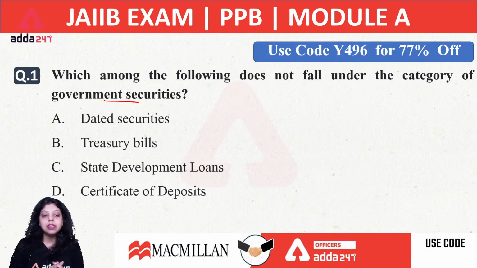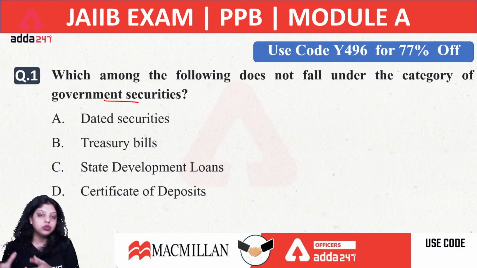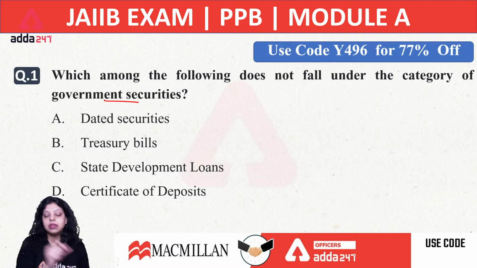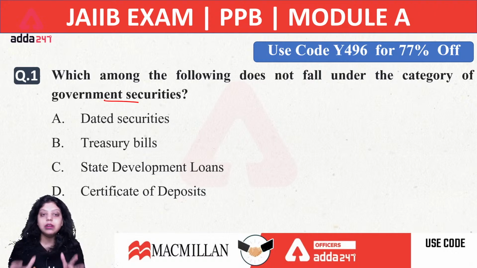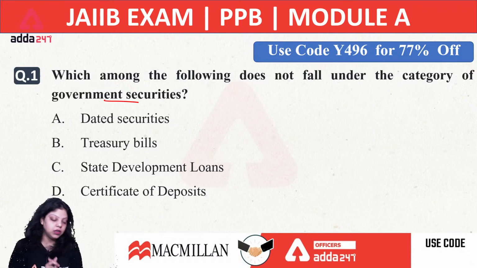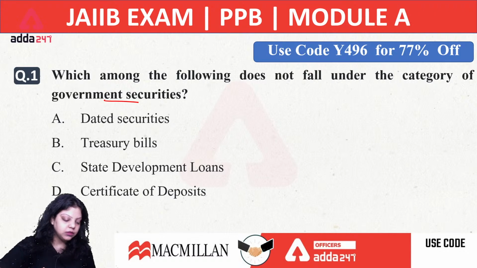And the second thing is, whenever RBI wants to reduce the liquidity from the market, to control the money supply in the economy, then also RBI uses government securities. Okay, now which of the following is not a type of government security? Is it dated security? Is it treasury bills? Is it state development loans? Or is it certificate of deposit? Now what will be the answer of the first question?